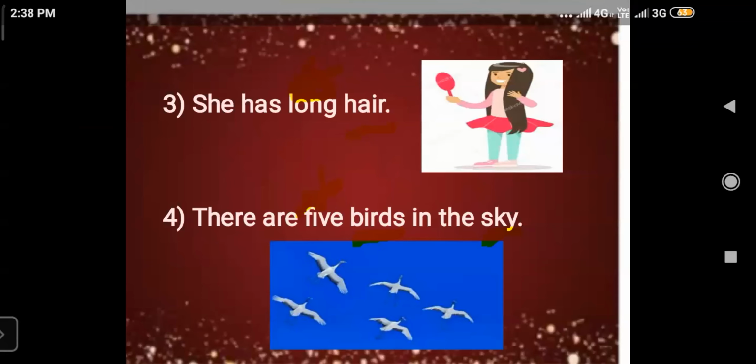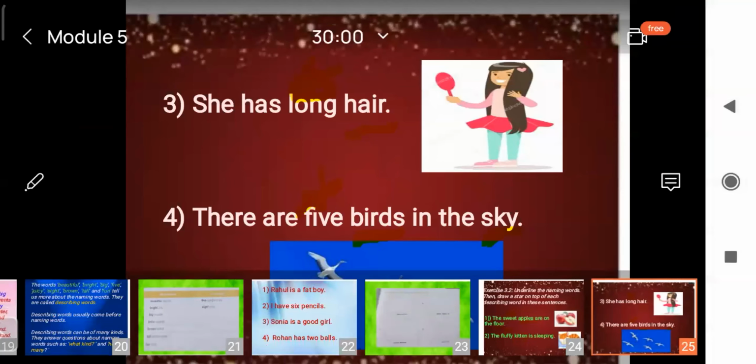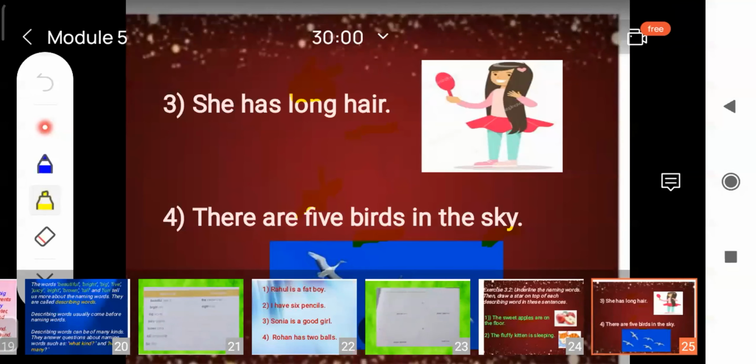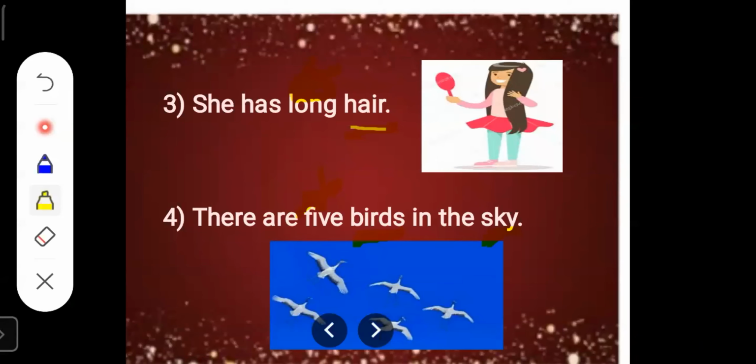Next sentence, she has long hair. Hair is a part of your head. So hair is a naming word. So I have underlined the word hair. And what kind of hair is it? She has long hair. So the word long tells us something more about hair. So long is a describing word. So I have drawn a star on the word long.